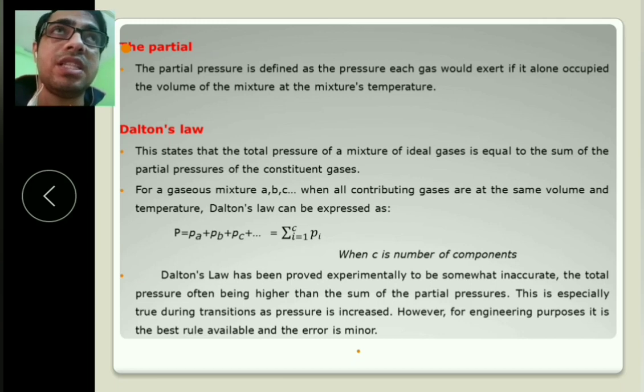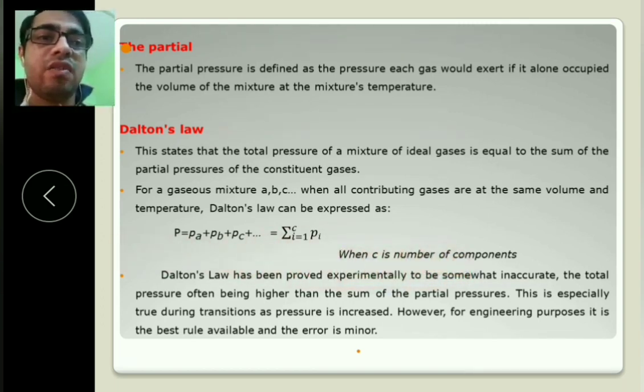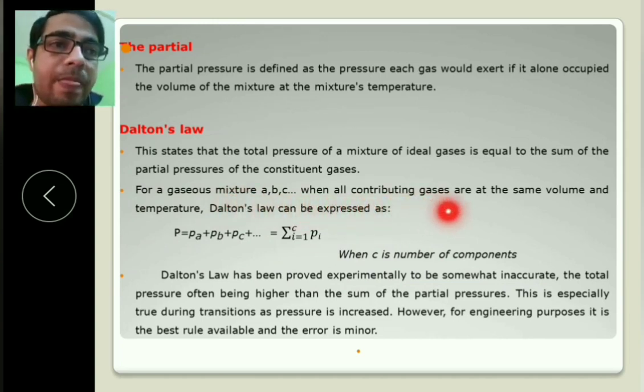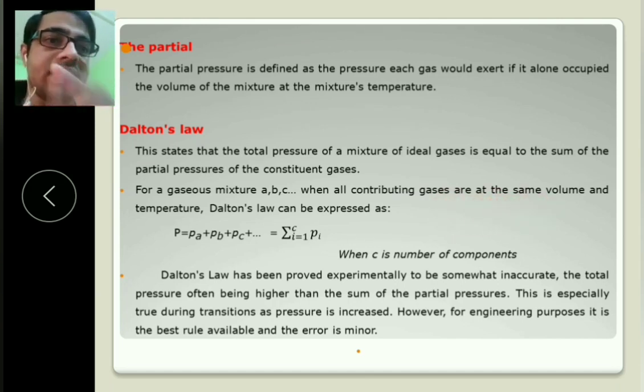So the total pressure of the system is the sum of the partial pressures of the three components A, B, C. So total pressure PT equals PA plus PB plus PC. This is Dalton's law for a gaseous mixture ABC when all contributing gases are at the same volume and same temperature. Dalton's law can be expressed as pressure equals partial pressure of A plus partial pressure of B plus partial pressure of C plus so on, the summation of Pi, i equals 1 to C.